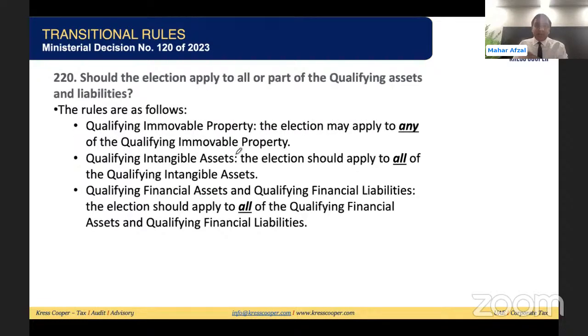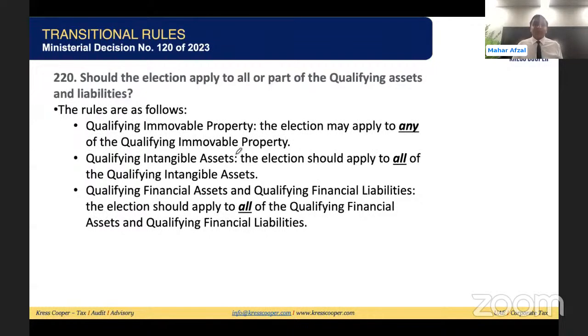Does this adjustment pertain to the question that we have discussed? No, not at all. These adjustments pertain to the gain or loss related to the immovable property, the gain and loss related to intangible assets having a life of not more than 10 years from the effective date of the law, and the gain and loss related to financial assets and financial liabilities. So we cannot consider this ministerial decision for all our previous questions.